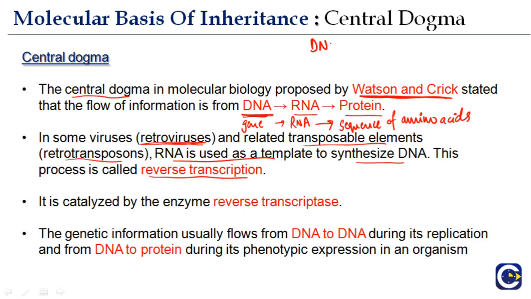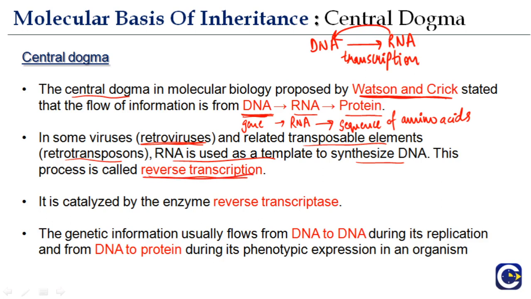The process of DNA getting converted into RNA is known as transcription. So what will be the process of RNA to DNA? It will be reverse transcription.